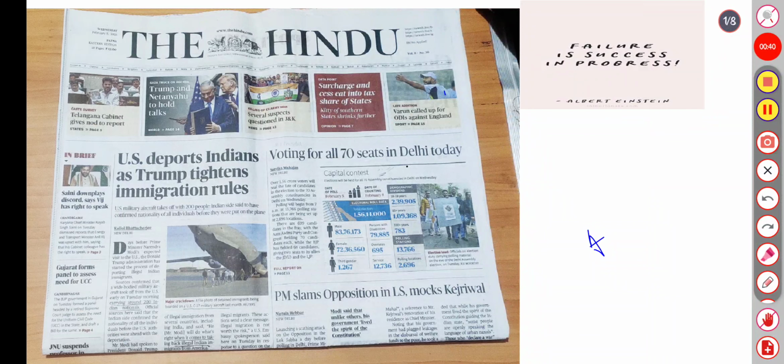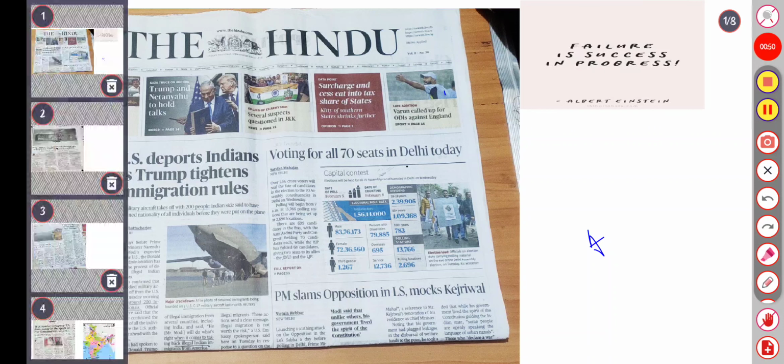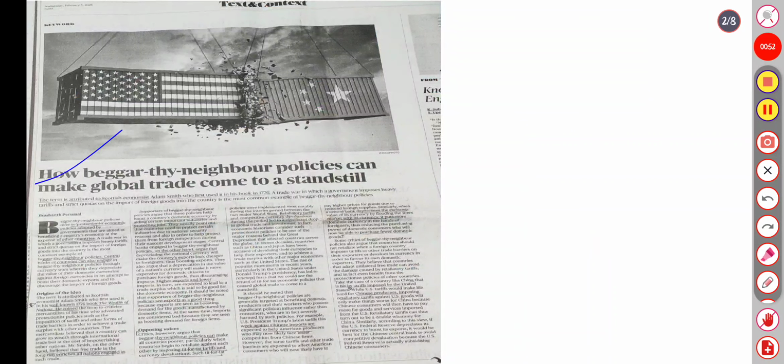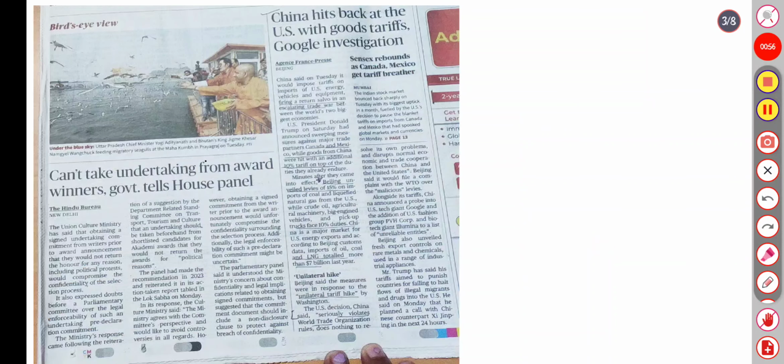Front page covers the US deporting Indians as Trump tightens immigration rules, and voting for all 70 seats in Delhi today. The second page covers the US article related to the first. The third article is about China hitting back at the US with tariffs and Google investigations, and the bird's eye view.